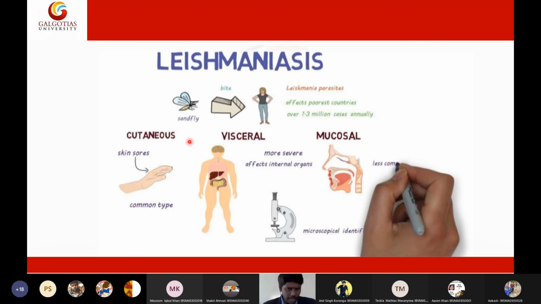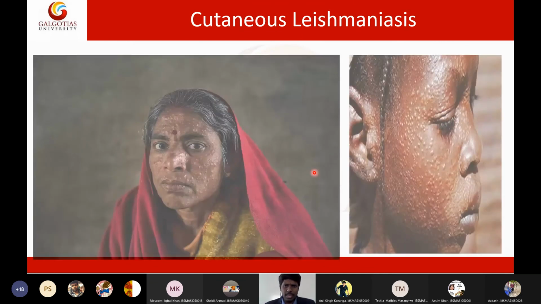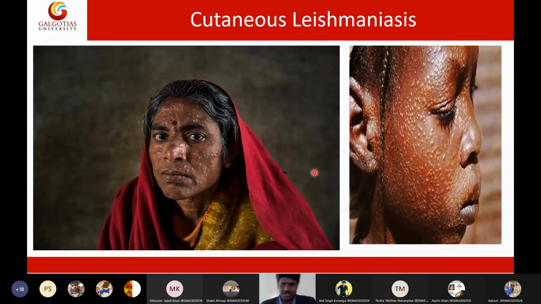Now let me show you how a cutaneous infection looks like, how a visceral infection looks like, and how a mucosal infection looks like. Get ready to see the pathetic consequences of this leishmania infection. So first, let me show you cutaneous leishmaniasis, or skin infection by leishmania. This is how a patient suffering with leishmania skin infection looks like. I hope you saw people with this kind of nodules outside. Have you seen like this, students? Any people like this? So this is an actual leishmania infection.